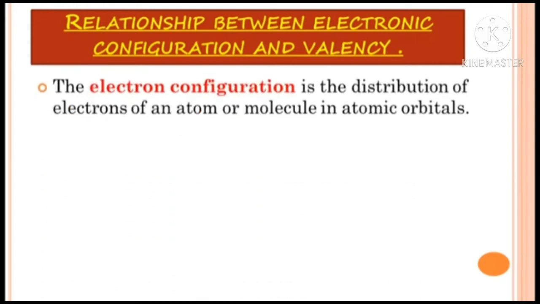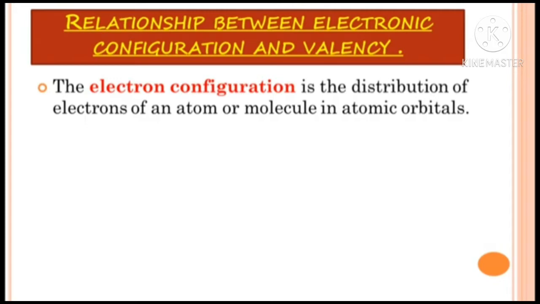Before starting the chemical bond concept, let's have a look at the relationship between electronic configuration and valency. First of all, what is electronic configuration? The electronic configuration is the distribution of electrons of an atom or molecule in atomic orbitals.